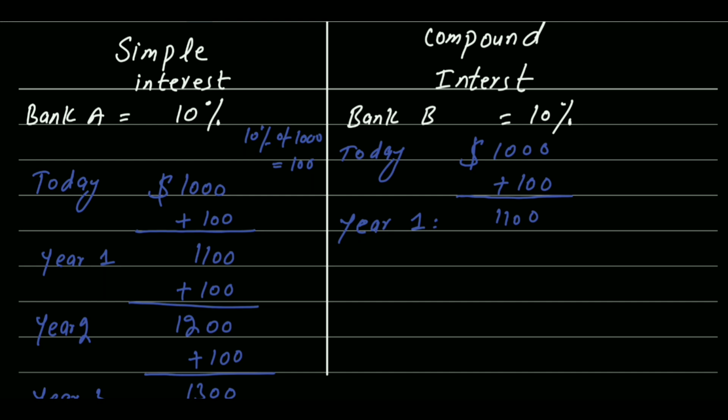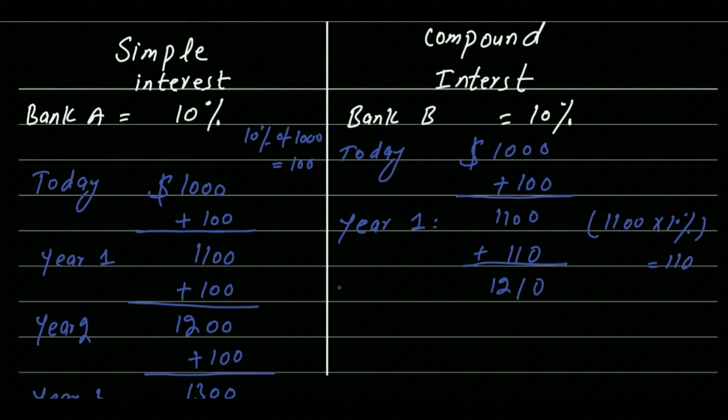Like in year 1, your balance is 1,100. Now Bank B will calculate 10% of 1,100. That will be 110, and it will give you $110 in year 2, and now your total amount will be 1,210.